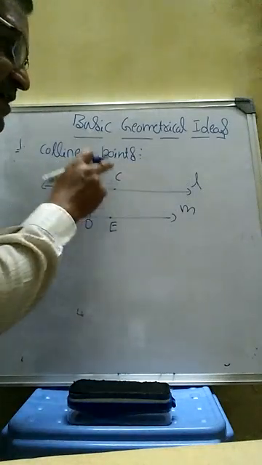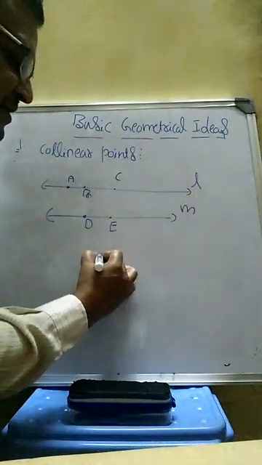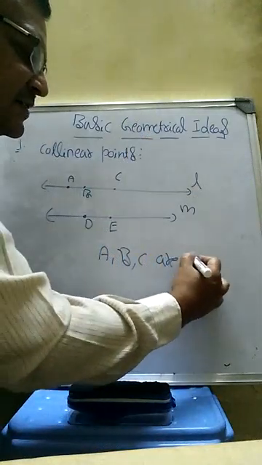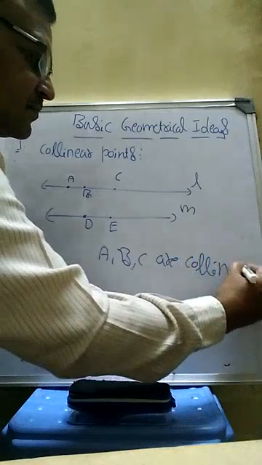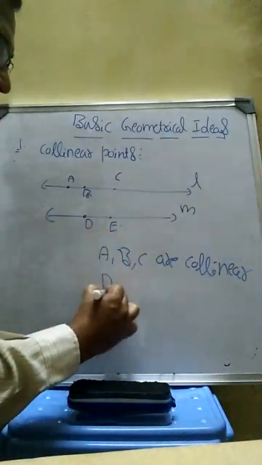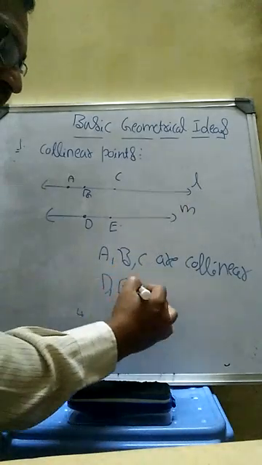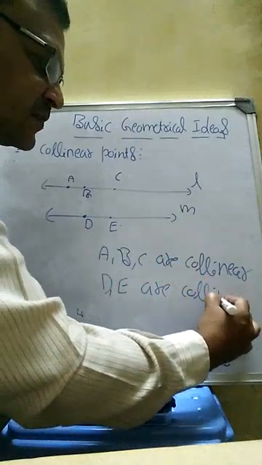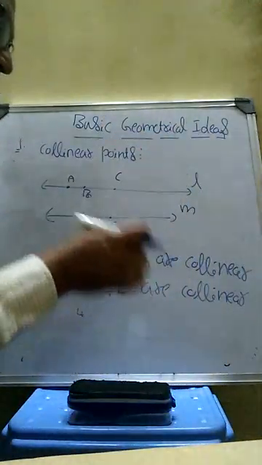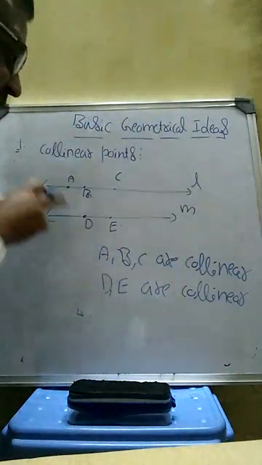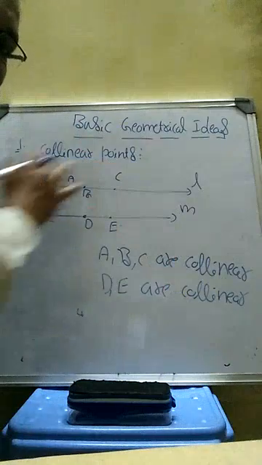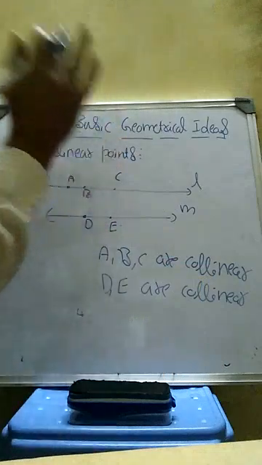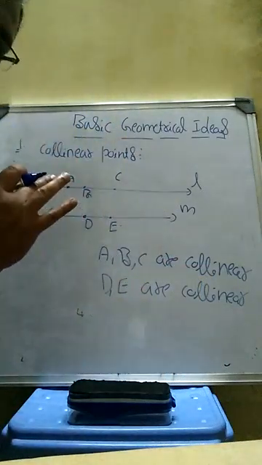So A, B, C belong to the same line, so A, B, C points are said to be collinear. And in the same way the D points also belong to line M, so these two are also collinear. So once again, collinear points means the points which belong to the same line are called collinear points. And moreover, A, B, C and D all are not collinear. D only is collinear and A, B, C only are collinear. Why? Because A, B, C belong to one line and D belongs to one more line. So you have to remember.